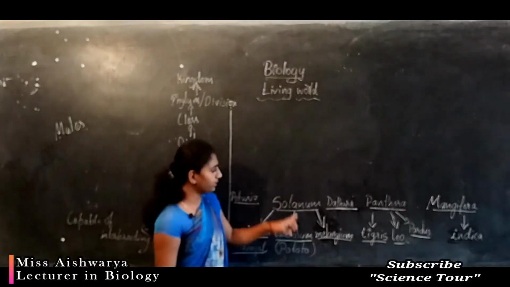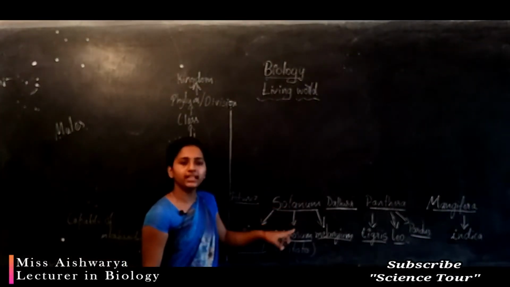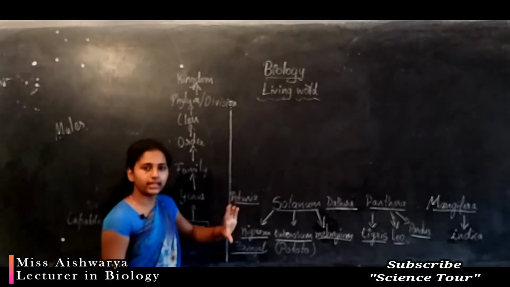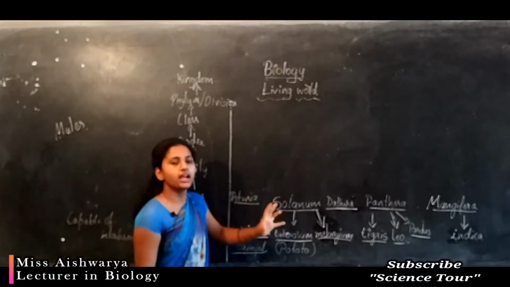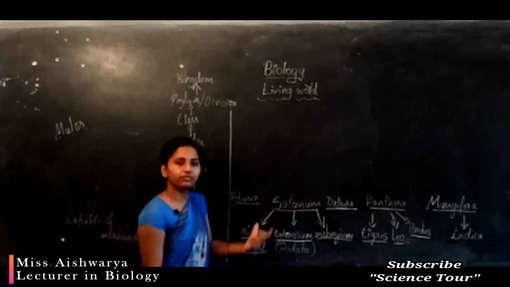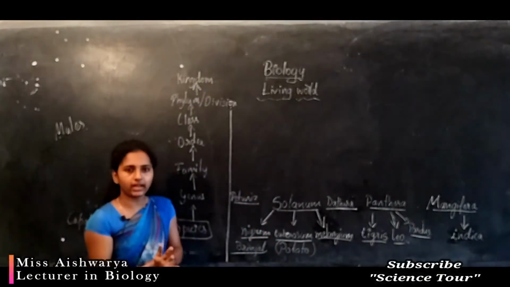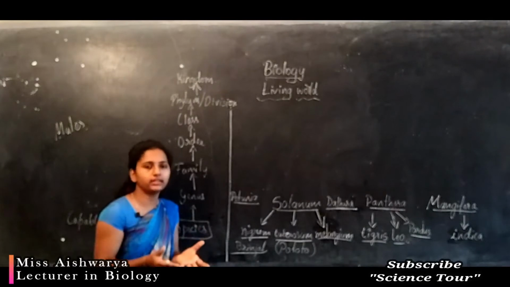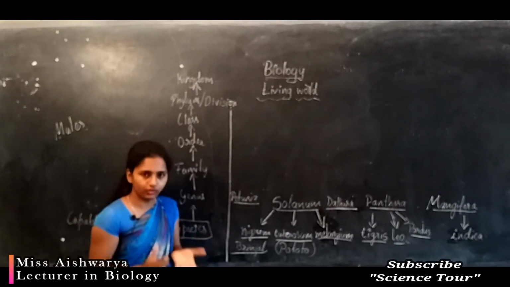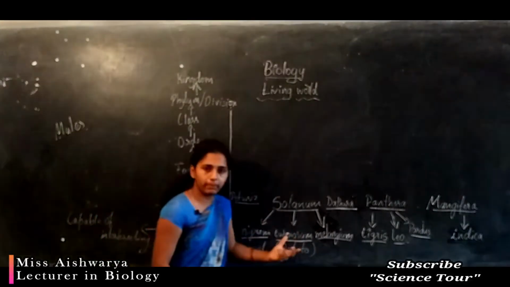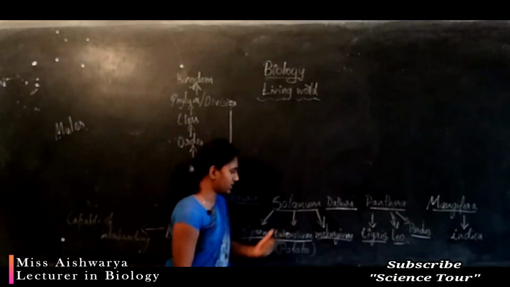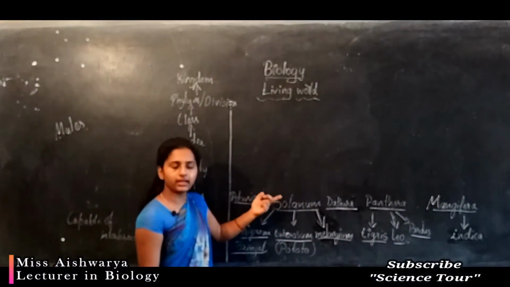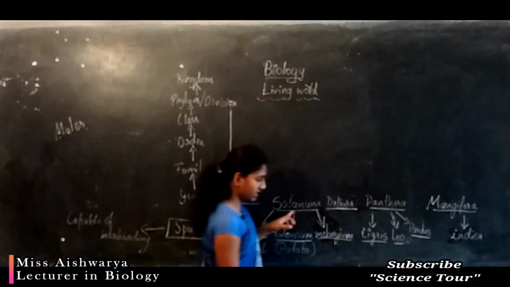So they come under the same genus, but they are different species. They have most of their vegetative characters similar, with differences only in the flower formation, or in the fruit formation or the fruit coloration. Depending on that, they are differentiated into different species, but they come under the same genus.